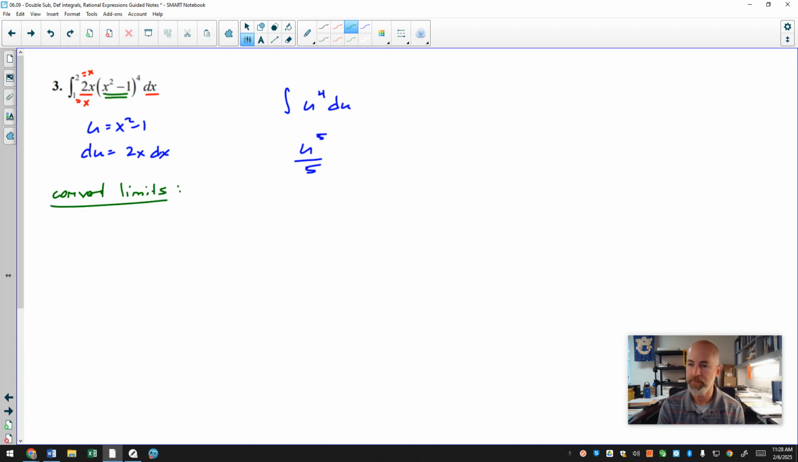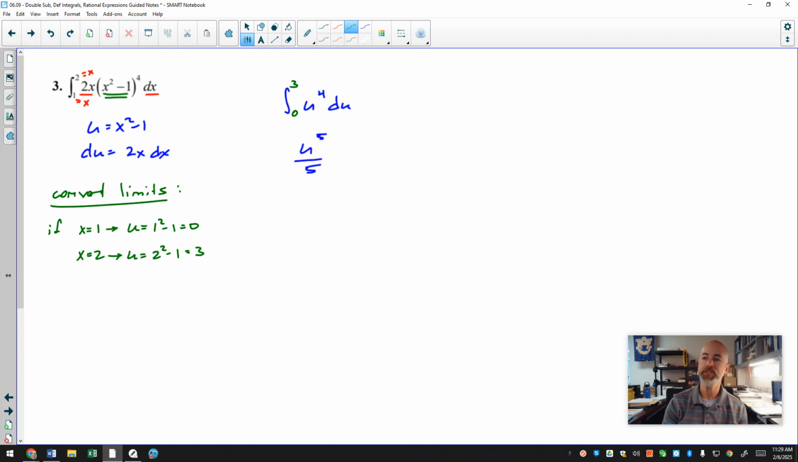Okay. The original limits, which are still up here, are in terms of x. That's x equals 1 and x equals 2. So if x is equal to 1 and u is equal to x squared minus 1, then u is going to equal 1 squared minus 1, which is 0. And so since I've converted that lower limit of 1 to its equivalent of u, I can put a 0 here. And if x is equal to 2, then u is equal to 2 squared minus 1, which is 3. So when x was 2, that converted to a u limit of integration of 3.